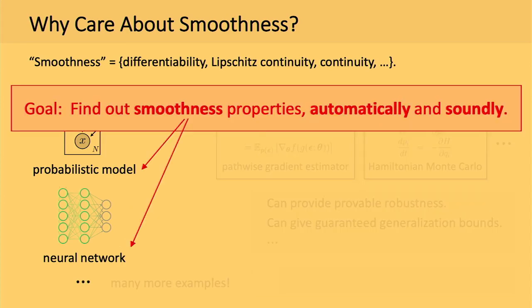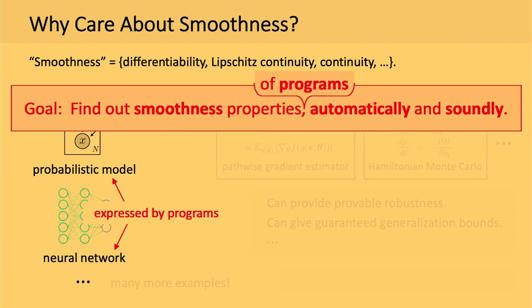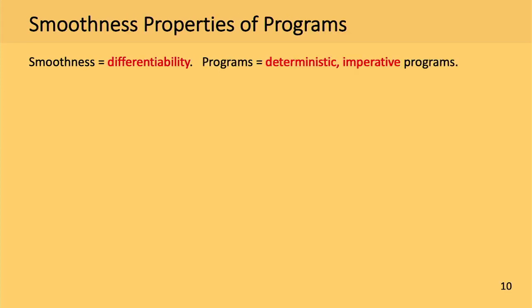So in a sense, it is quite important to find out the smoothness properties, especially automatically and soundly. But we all know that these objects of our interest are all expressed by programs. So our actual goal would be to find out such smoothness properties of programs. So in this talk, I will explain how we can achieve this goal. But to do so, we need some basic definitions. So for concreteness, I will focus on the differentiability of the deterministic and imperative programs.